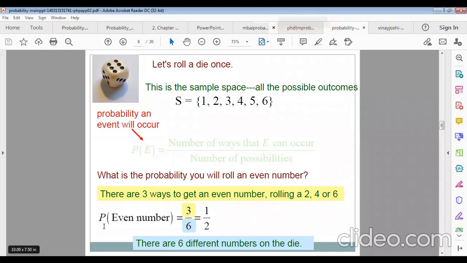According to the classical definition of probability, the probability of an even number will be favorable space over total space. Total space, how many? 6. This is why only half. Similarly, for the probability of getting an odd number, what will it be? 1, 3, 5. So the probability of an odd number will be 3 divided by 6, since there are 3 odd numbers and the total space is 6.